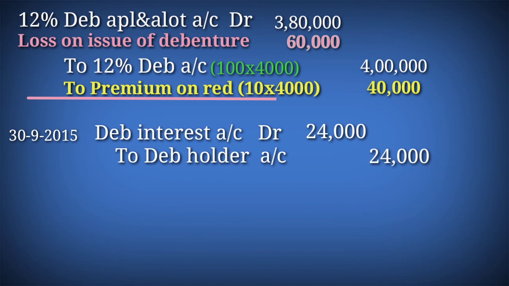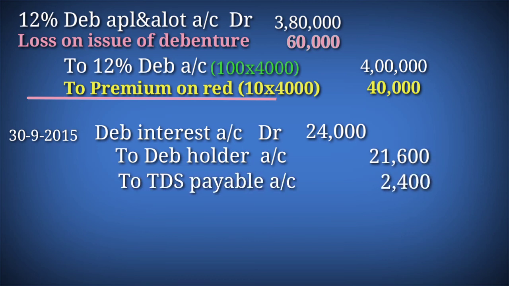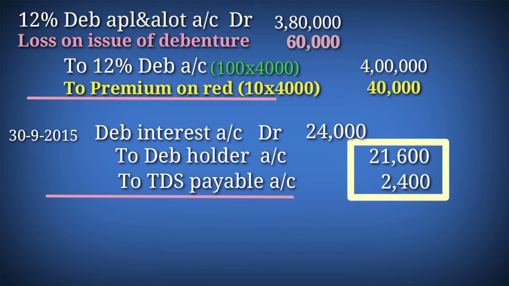So we will give to debenture holder 21,600 and to TDS payable account 2,400. See here, there is no burden for the company, right? The actual payable amount is 24,000. Now also 24,000: 21,600 plus 2,400. Here the government levies the tax from the debenture holder, not from the company.